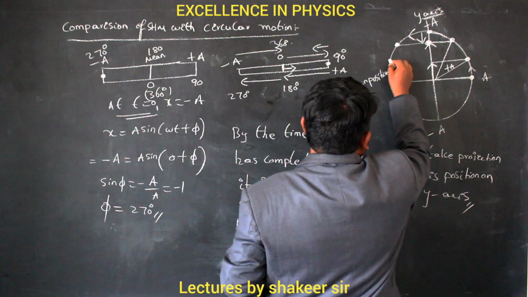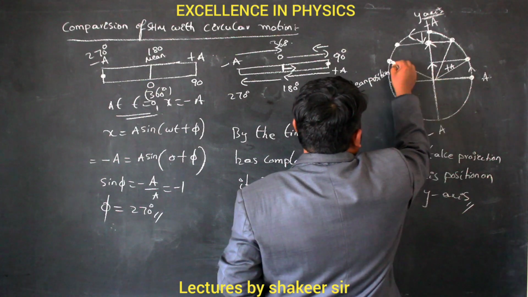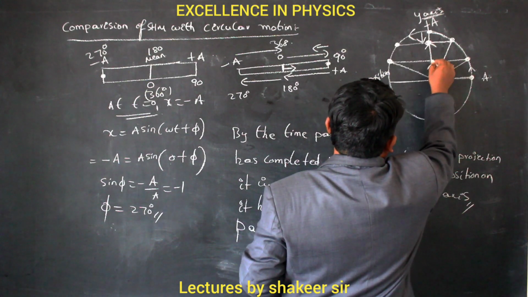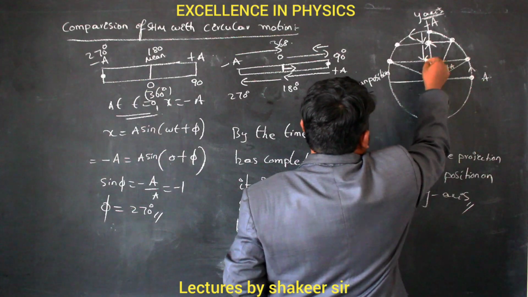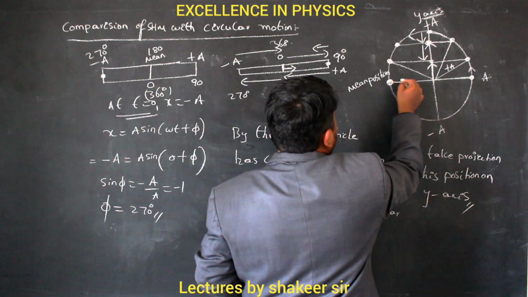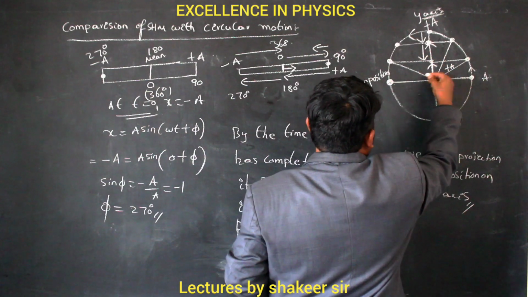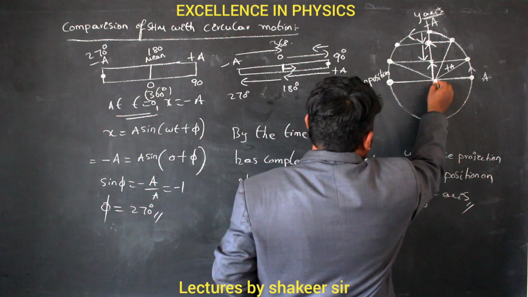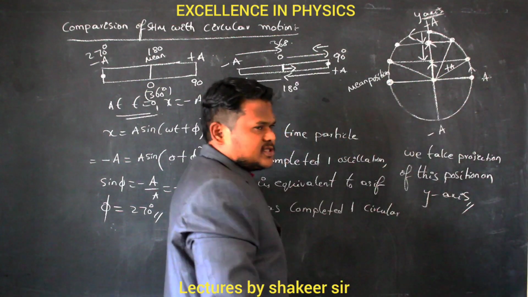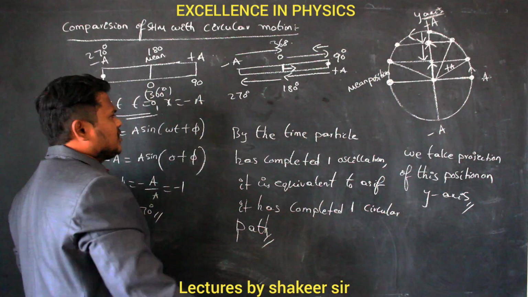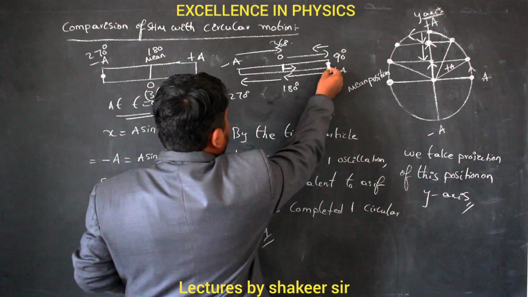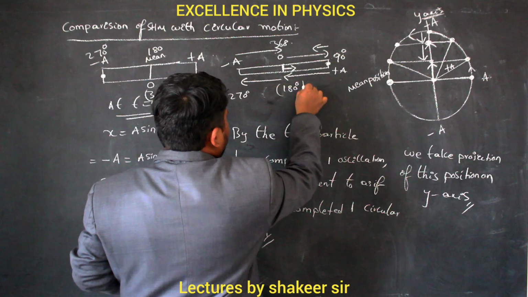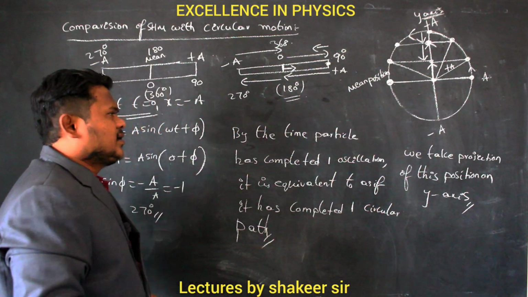Clear? So when it reaches here, it is returning back. By the time it reaches here, what is this position? This is covering an angle of 180 degrees. So by the time it has covered 180 degrees, the particle is again present at the mean position. Clear? From the extreme position, when it returns, it has reached an angle of 180 degrees.